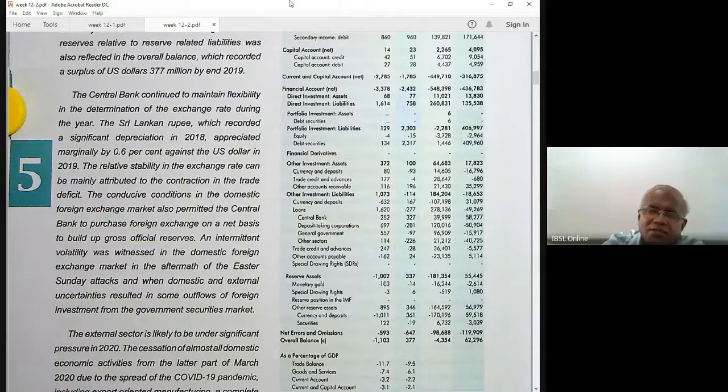You have to know the difference between direct and portfolio investments, which are entered as direct or portfolio. Loans are entered in this account, whether from the central bank or otherwise. Then reserve assets, which is another part of the financial account. Reserve assets include monetary gold, IMF transactions, currencies and deposits. These transactions are entered as reserve assets.